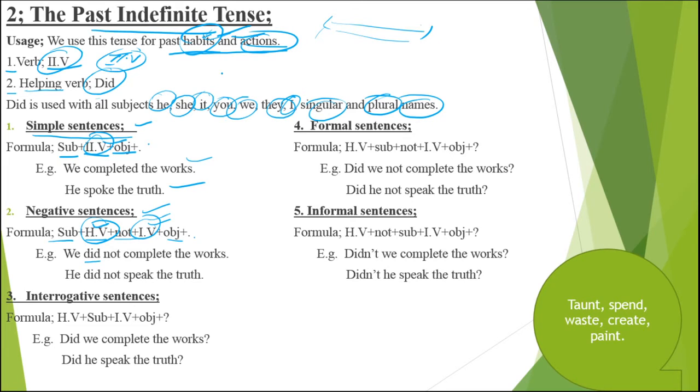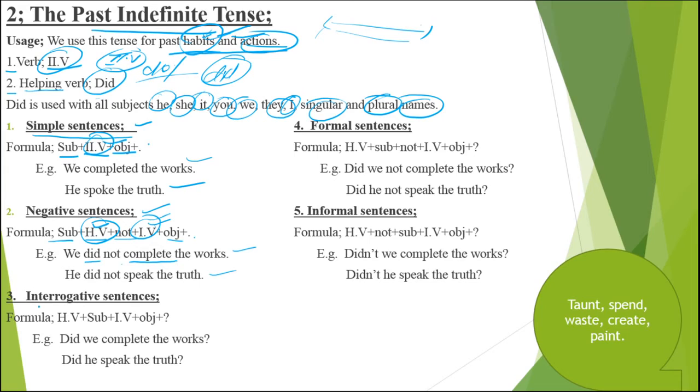The helping verb is what? Did, and did is already the second form of do. Now if you remember, in present indefinite tense we discussed do or does. So do is the first form, the second form is did. So if we are using the helping verb did, the second form, there is no need to use the second form of the verb two times. Hope you got the answer. Now we did not complete the works and she did not speak the truth.